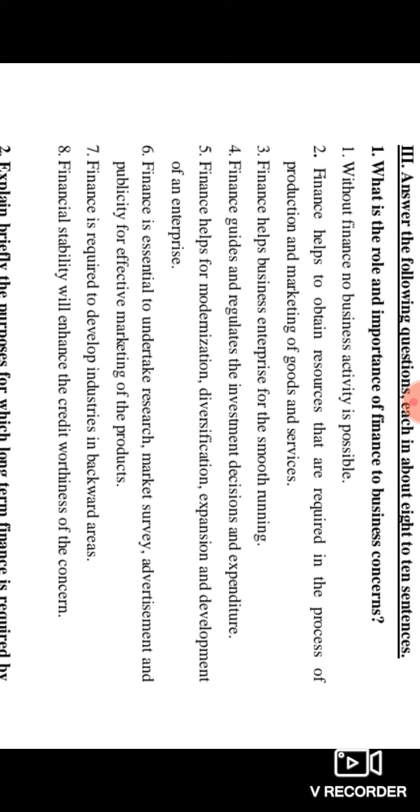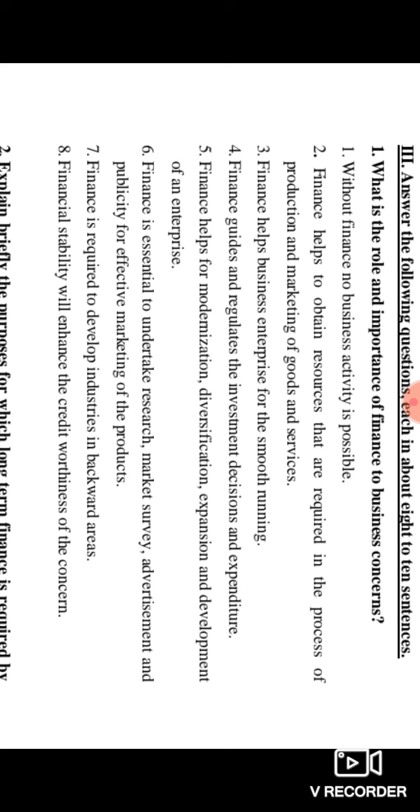The finance helps to obtain the resources required in the process of production to make goods and services. The finance helps the business enterprise in its smooth running. It guides and regulates decisions on expenditure.